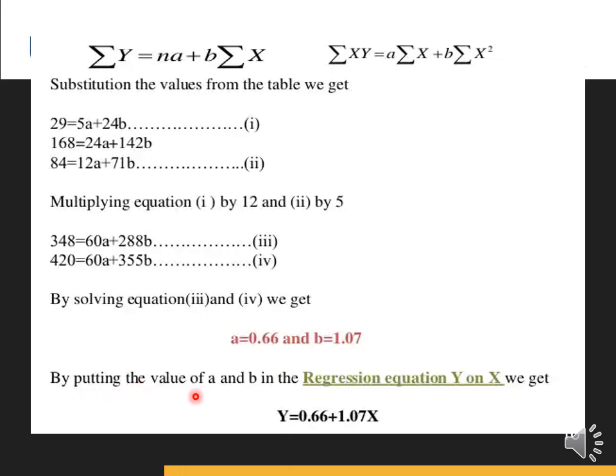By putting the values of a and b in the regression equation of y on x, we get y = 0.66 + 1.07x.